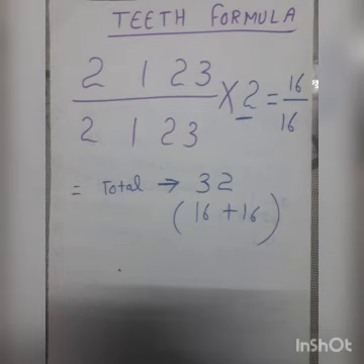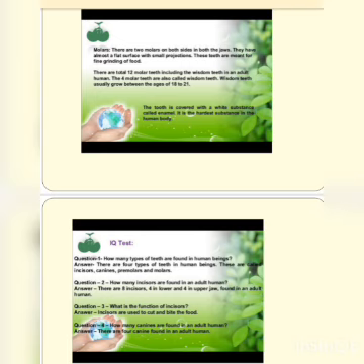Next is the molar. Molars are also known as the wisdom teeth. These teeth grow when we are at the age of 18 years to 21 years. There are four molar teeth. Wisdom teeth help us in the grinding of the food. Our teeth are covered with the hardest substance, that is the enamel. Enamel is known as the hardest substance of our body.